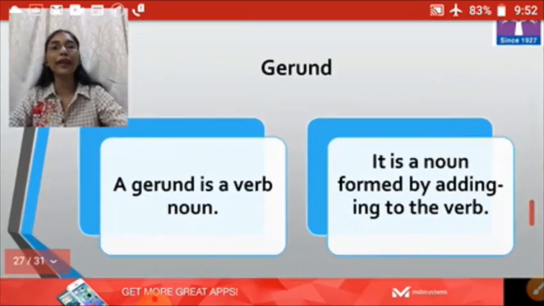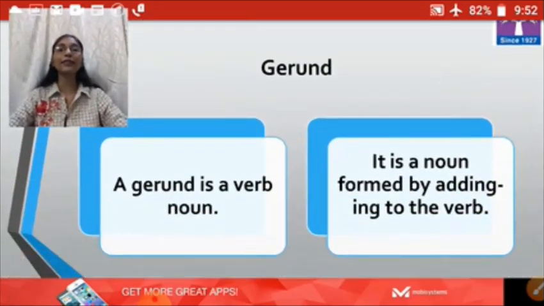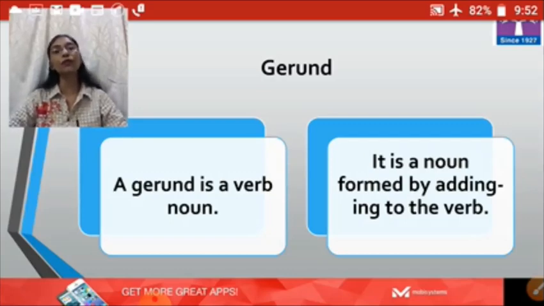Now let's move ahead with the next or the last subtopic of non-finite verbs, that is gerund. Now, what is a gerund? A gerund is a verb noun. It is a verb but works as a noun. It is a noun formed by adding ing to the verb. So, basically, gerund is a verb but it acts as a noun because the verb gets ing with it, and therefore it works as a noun.